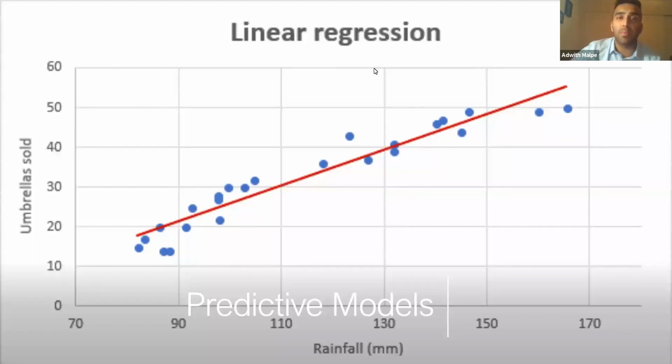So here's a really good example of linear regression. We can see that in this example, as the amount of rainfall increases, the number of umbrellas sold increases linearly as well. Each dot in this graph represents a data object or a data record, where we can see that as the amount of rainfall increases, the number of umbrellas sold increases. And we apply this line of best fit to help us determine our predictive model so that we can use this line of best fit on future data sets and identify a linear relationship between the inputs and the outputs.